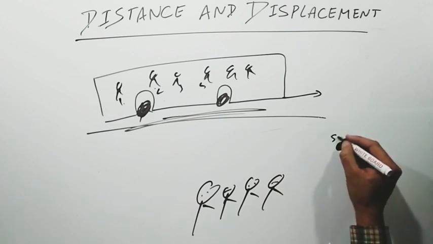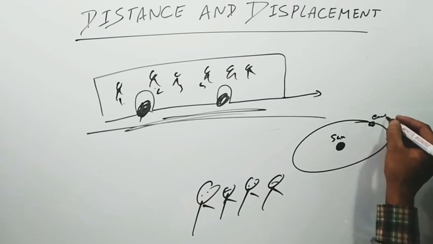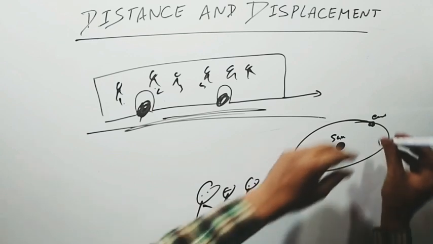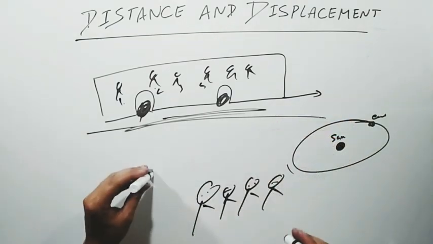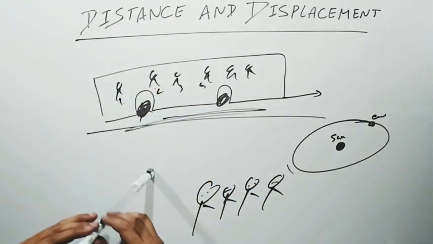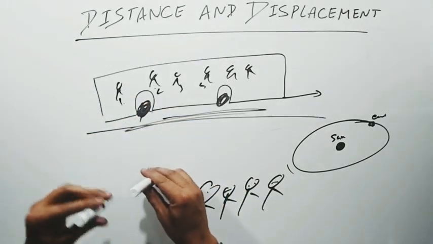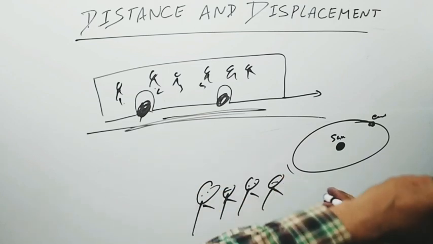This is the sun and here is the earth revolving around the sun. Earth is not only revolving, it is also spinning like this. It is spinning and revolving around the sun. Not only this, even the solar system is moving.